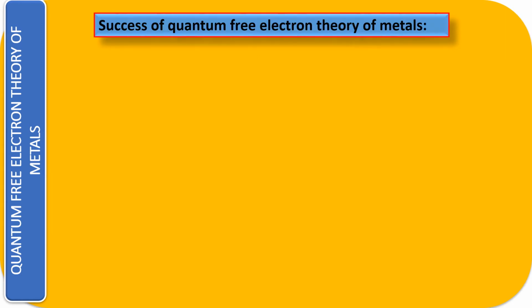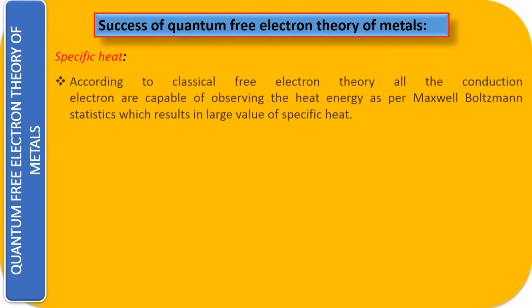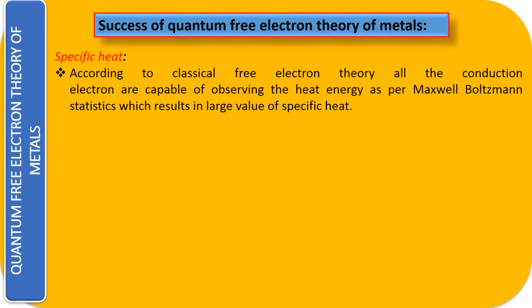Now we are going to see some of the successes of the quantum free electron theory, where the classical theory was failing. First, we have the specific heat. According to the classical free electron theory that we have already seen, all the conduction electrons are capable of absorbing the heat energy as per the Maxwell-Boltzmann statistics, which results in a large value of the specific heat.